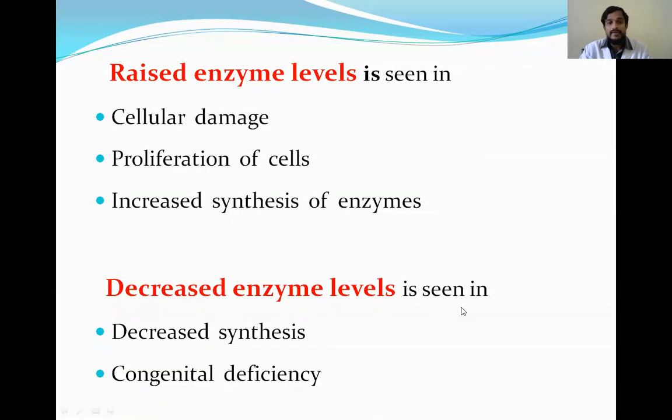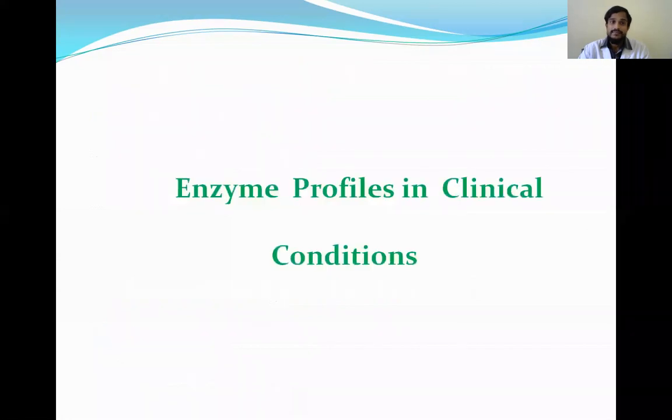And decreased enzyme levels are seen in decreased synthesis and congenital deficiency. There is congenital deficiency of some enzymes, so in such cases there will be a decrease of enzyme levels in the plasma. So this is useful for diagnosis when we know whether the enzymes are increased or decreased in the plasma. That will be helpful in the diagnosis.